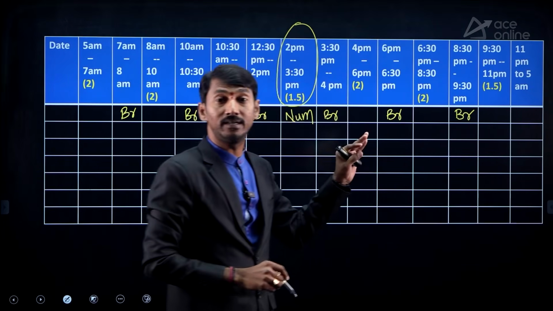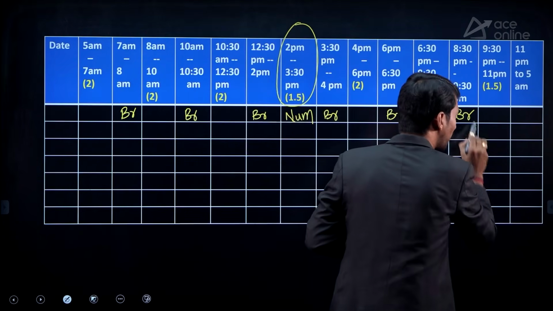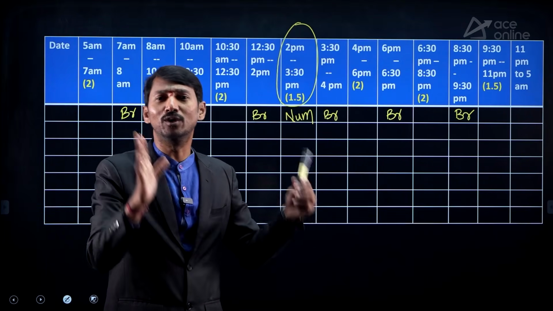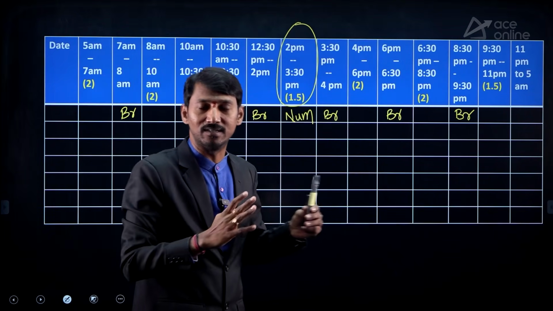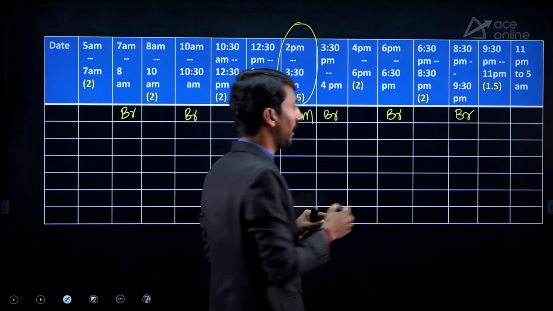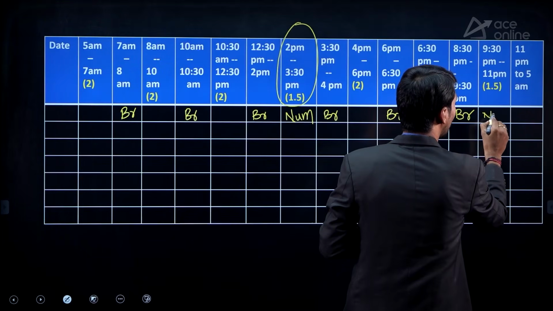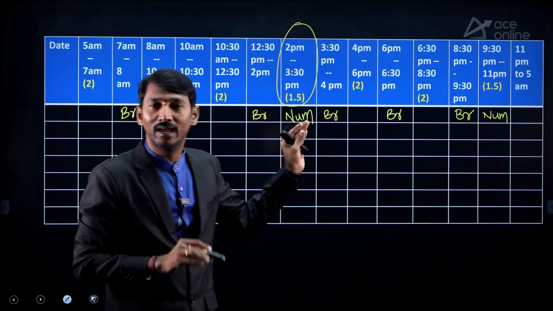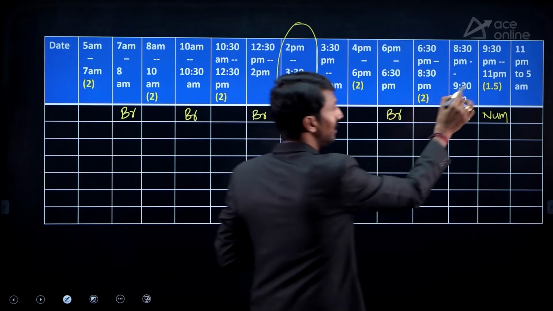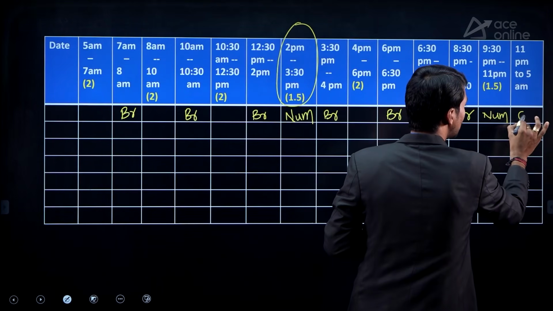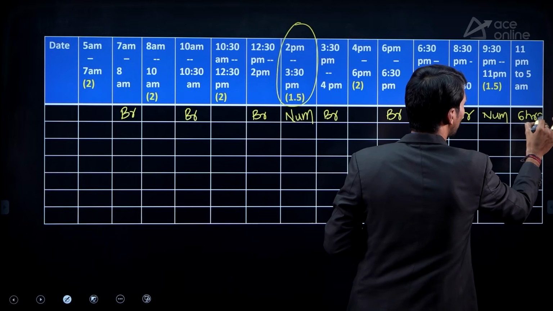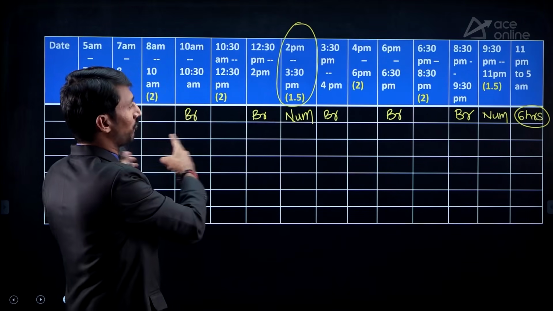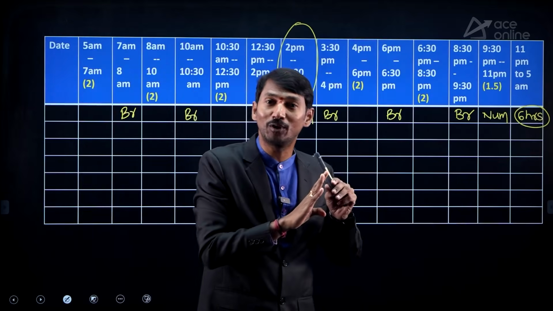And 9:30 to 11 is also crucial for a few people. Sir, after 9 o'clock or after 9:30, I go to bed, sir. So it's very difficult, sir. Difficult to concentrate, sir. Again, here also a numerical subject. If you follow like this throughout the day, you can plan efficiently. And 11 to 5, I'm giving 6 hours of sleep. So everything is perfectly planned over here without disturbing your sleep.